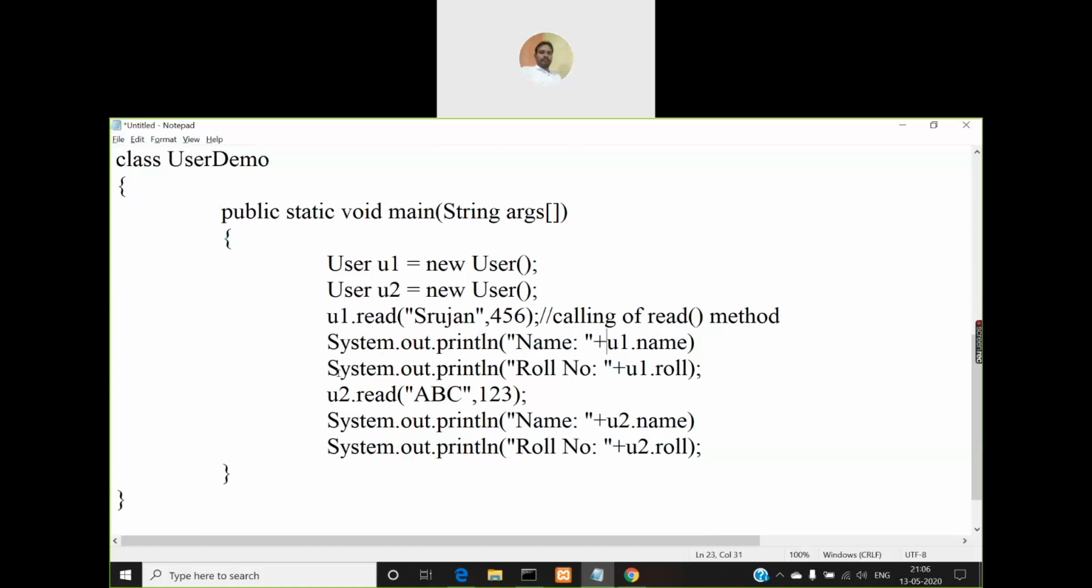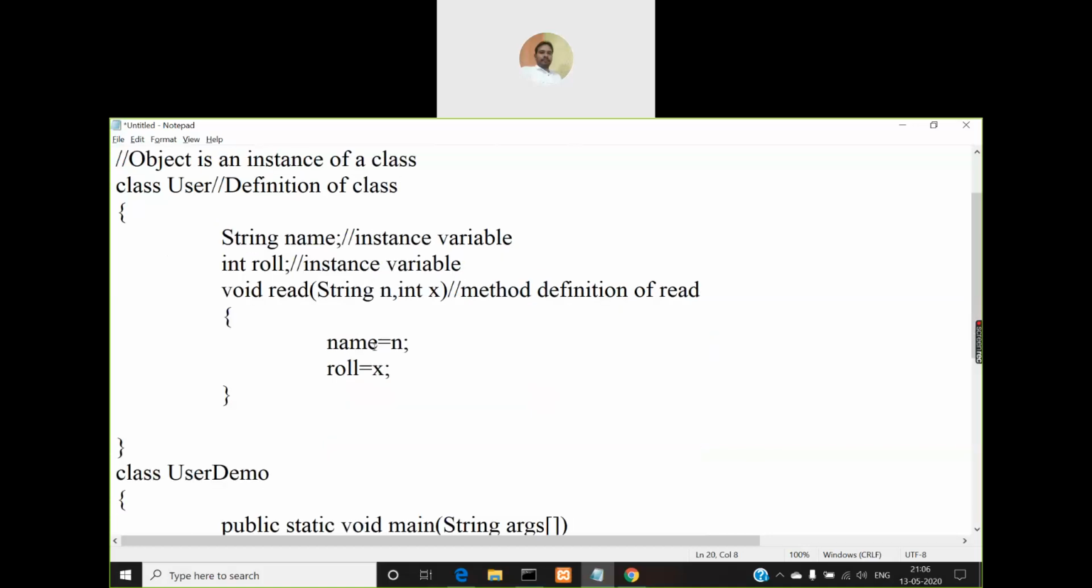Okay, so because an object is nothing but a Xerox copy, that's the reason why we call it an instance. Instance means copy. And because these variables are created separately, every object has its own copy of those variables. That's why we call them instance variables.